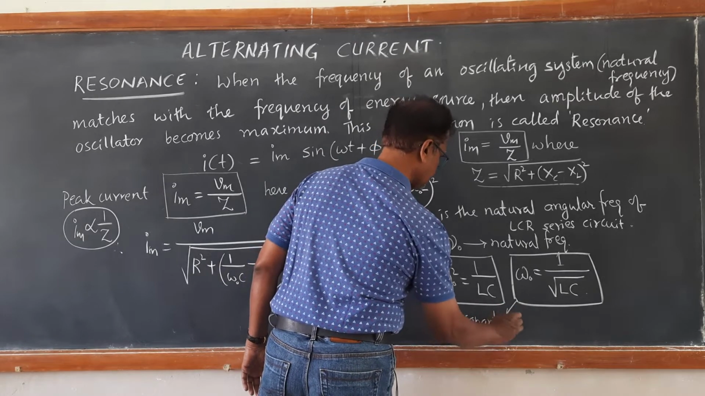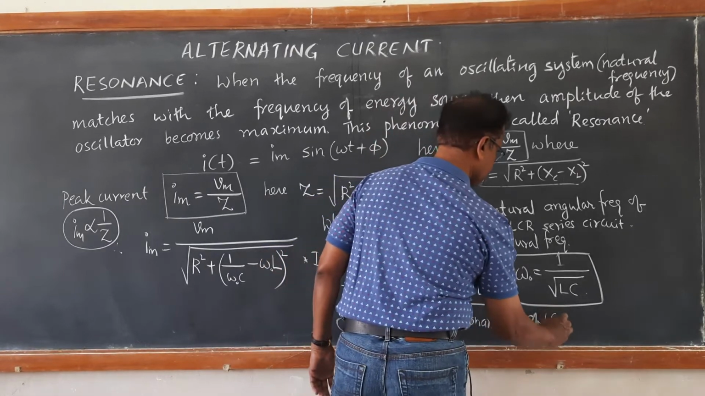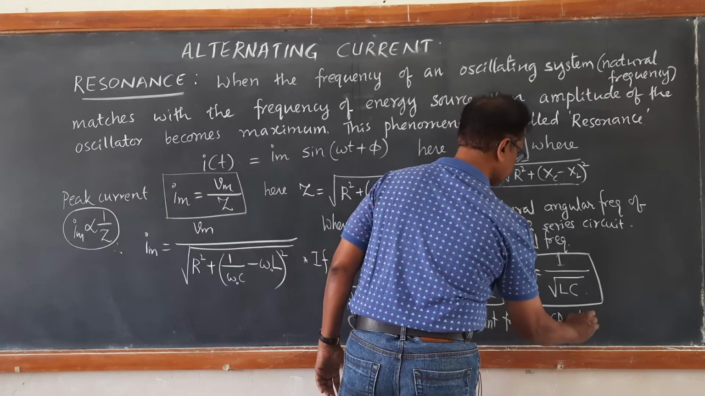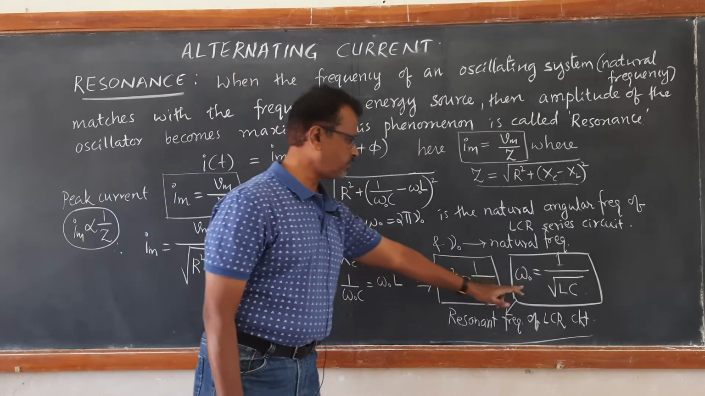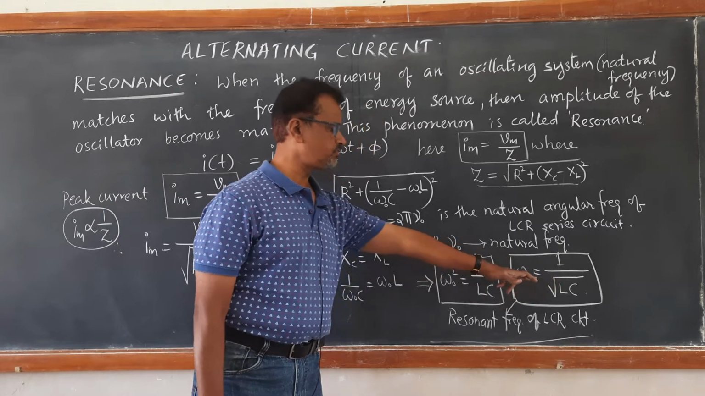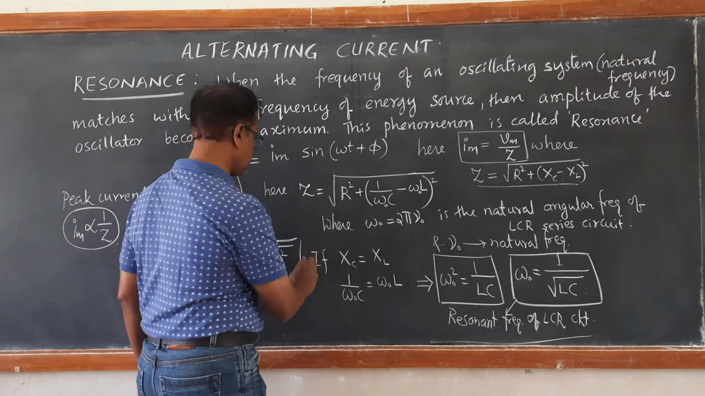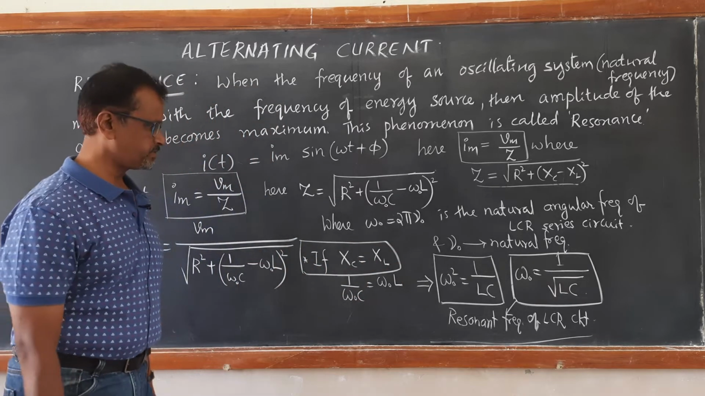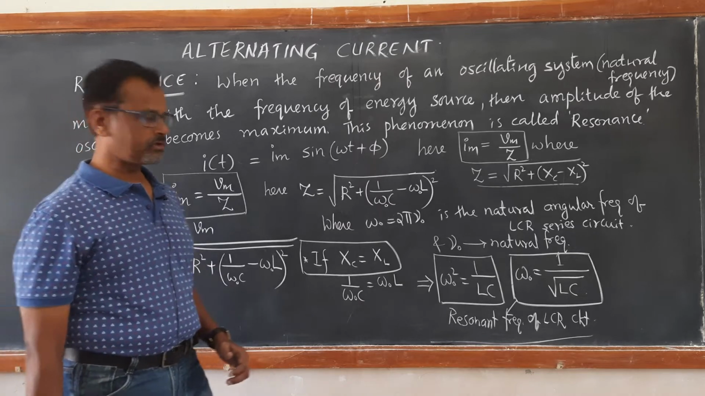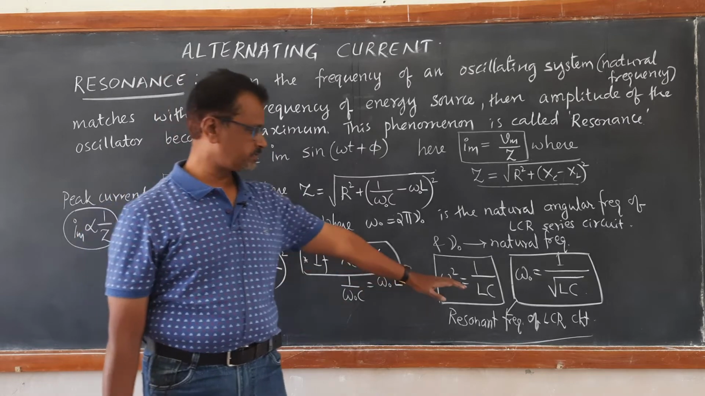Resonant frequency of the LCR series circuit. So for this omega naught to become 1 upon square root of LC, the required condition is that the inductive reactance must be made equal to the capacitive reactance. That depends on the choice of the values of L and C.